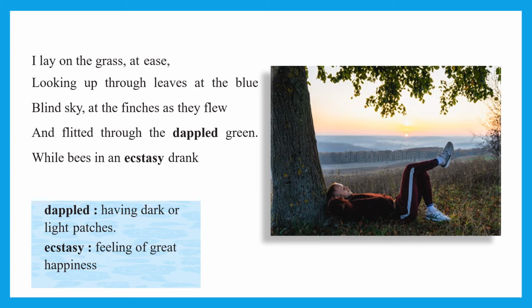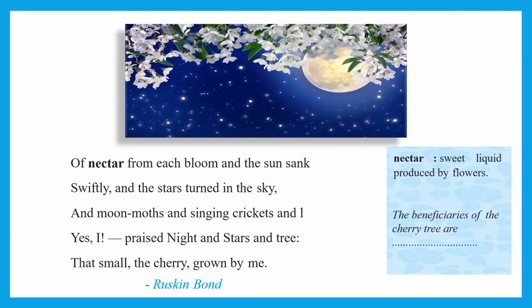While bees in an ecstasy drank. Also bees were moving around and trying to drink the nectar of the blossoms very happily. Of nectar from each bloom the sun sank. Means the bees drank the nectar from each bloom during the time when the sun was sinking, going down, the evening time. Next, swiftly, the stars turned in the sky. As the sun went down, swiftly came the stars.